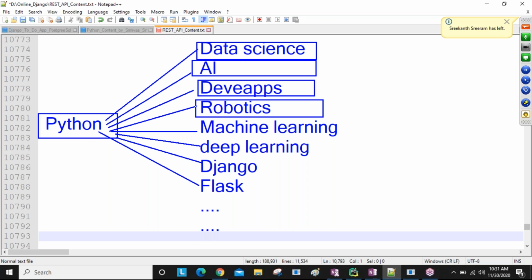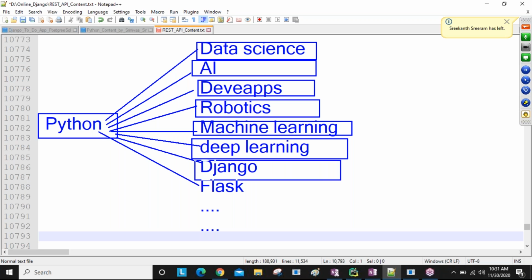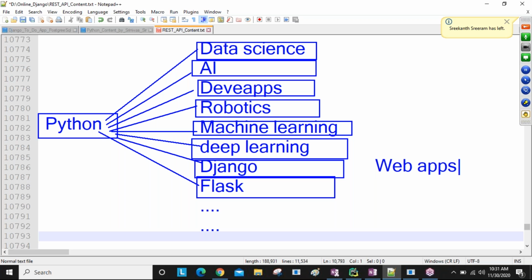That's why developers and students are going to learn Python nowadays. That's why Python is getting more demanding. Once you learn Python, you can go to data science, artificial intelligence, DevOps, all these things, guys. If you want to develop web applications, then you can choose Django as your career framework.